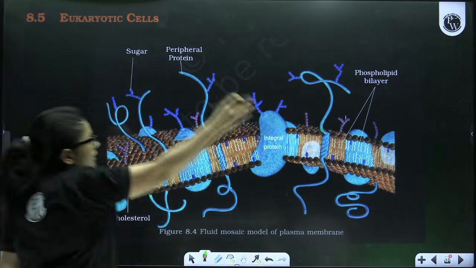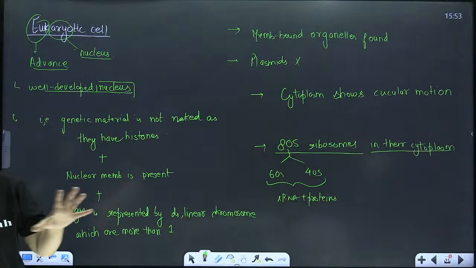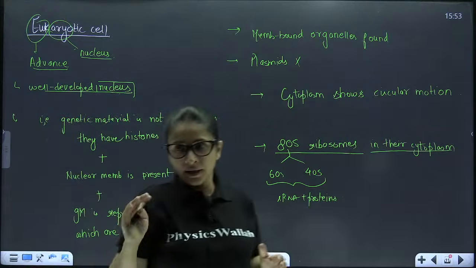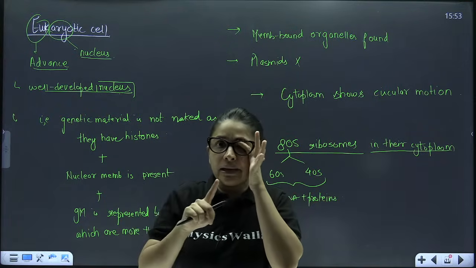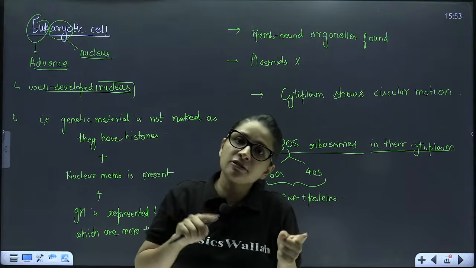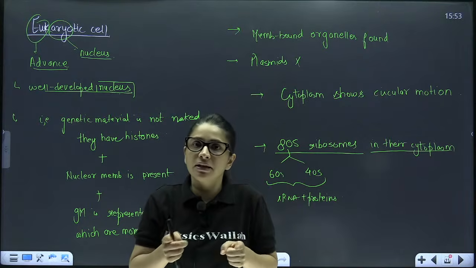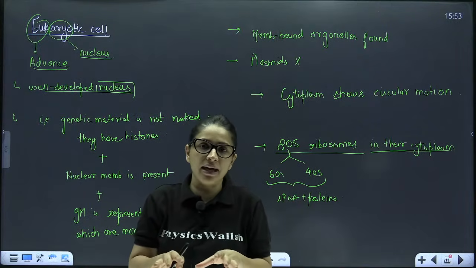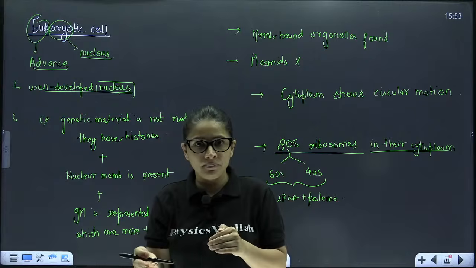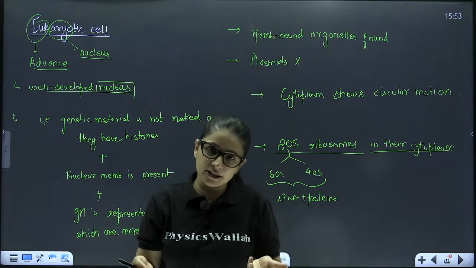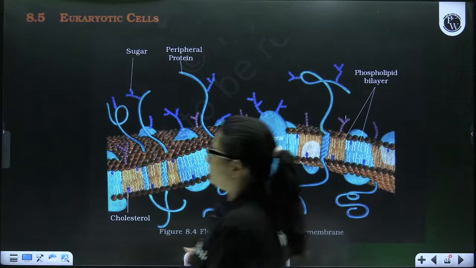So basically beta, let me tell you one thing, that majorly there are 2 types of eukaryotic cell, the plant cell and the animal cell. In animal cells, Theodor Schwann already mentioned that cell envelope is only represented by plasma membrane, whereas in case of plant cells, there are 2 layers of cell envelope. The inner one is cell membrane and the outer one is cell wall. So in any eukaryotic cell, we have 2 layers. The common one between both plant and animal is cell membrane, which is the inner one, and the exclusive one for plant cell is the cell wall. So first, we are going to start with the discussion of the plasma membrane structure.